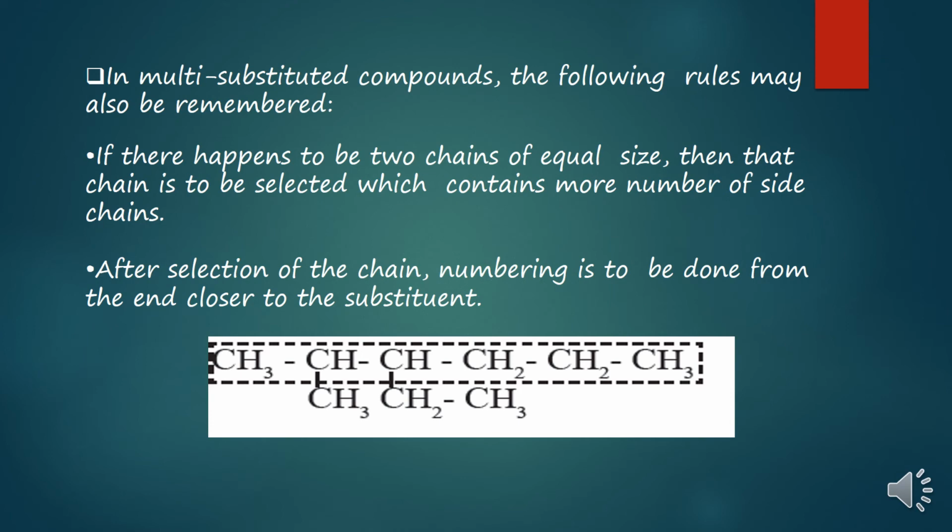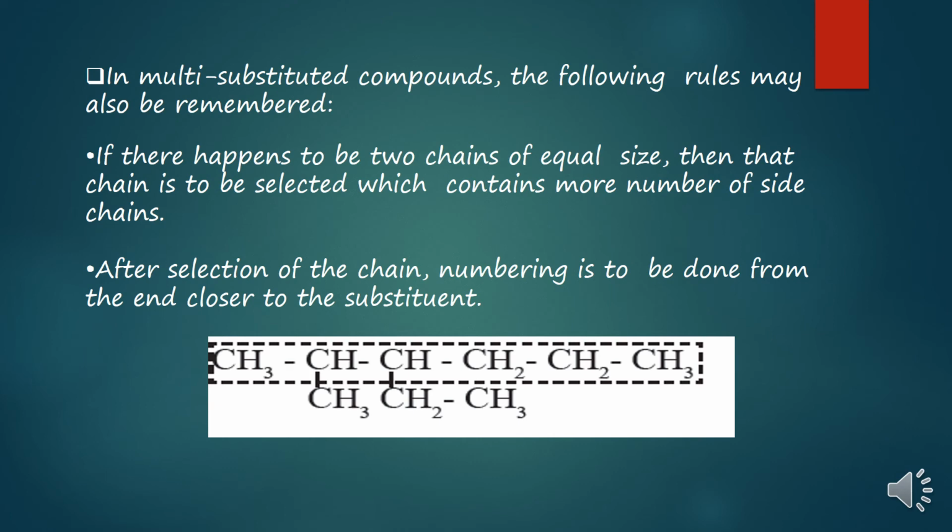I'm repeating my point. If I have a compound containing two chains, and both chains contain a similar number of carbon atoms, which one is to be selected? The one that has more side chains or more substituents. And after selection of the parent chain, the numbering is to be done from the end closer to the substituent. Now children, in this compound what is happening?